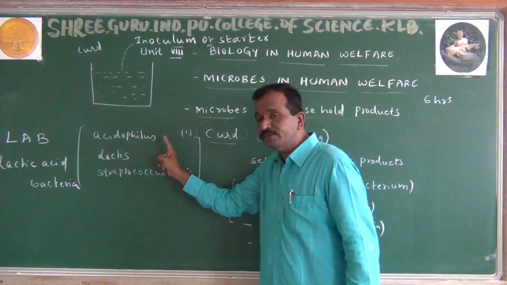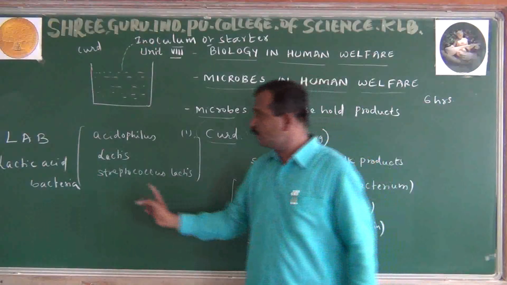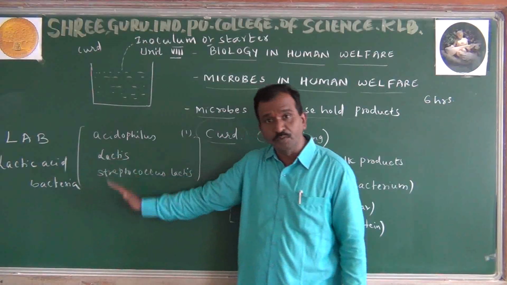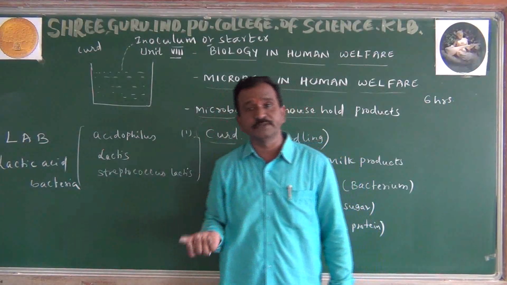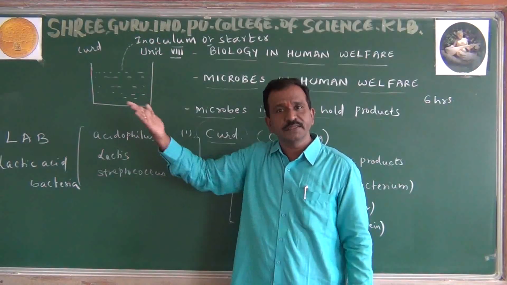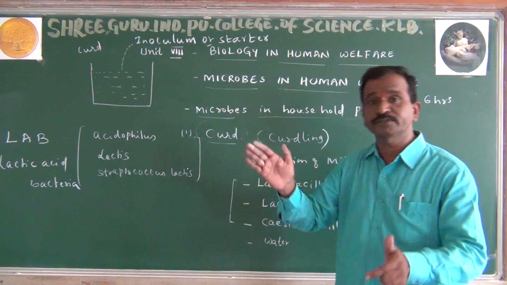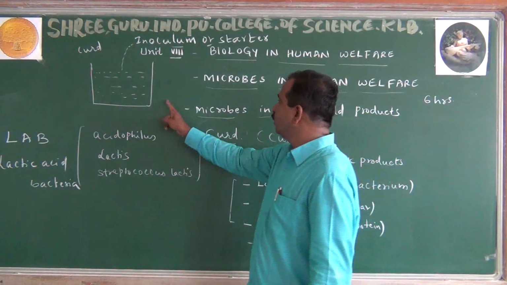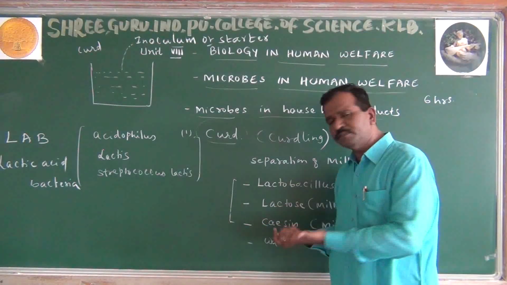ಯಾಕಂದ್ರೆ curd consists of different kinds of lactobacillus species, that is called LAB. Enormous amounts of lactic acid bacteria are found. 1 drop ನಾವು ಹಾಕಿದಾಗ activation of the microbes takes place. ಅಂದ್ರೆ multiplication of the microorganism takes place. When the multiplication takes place, automatically splitting of the milk products takes place. When the splitting of the milk products occurs, that is what we say is curd, ಅಂದ್ರೆ splitting of the milk products. Milk product only split ಮಾಡಿ ತೋರಿಸ್ತದೆ.